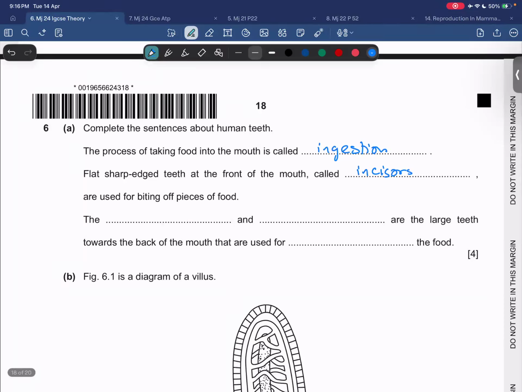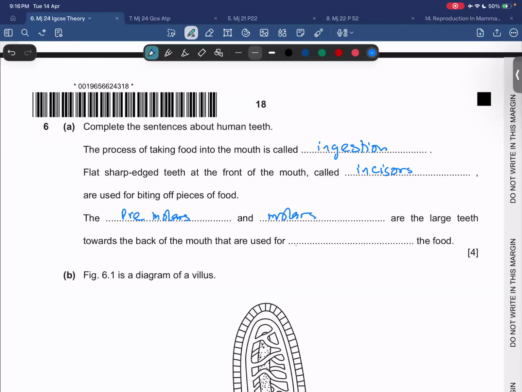The dash and dash are large teeth towards the back of the mouth, the molars and molars, right? That are used for grinding of the food. ठीक है.